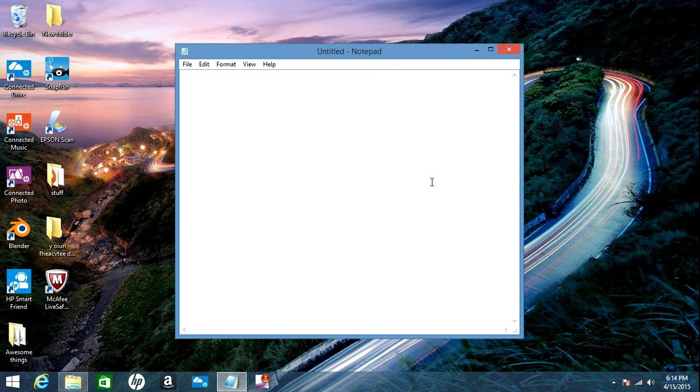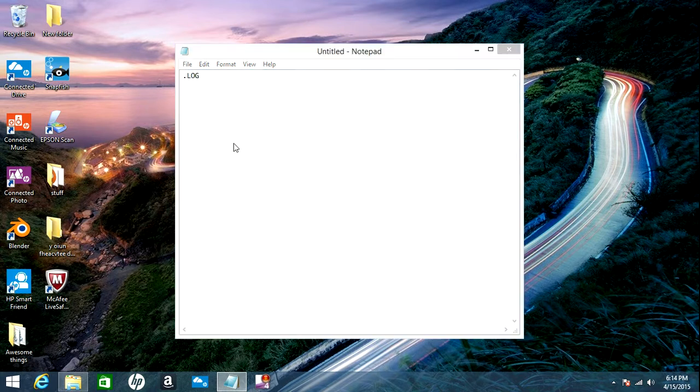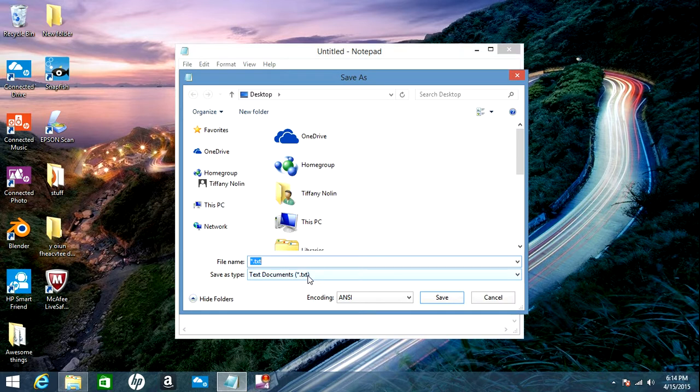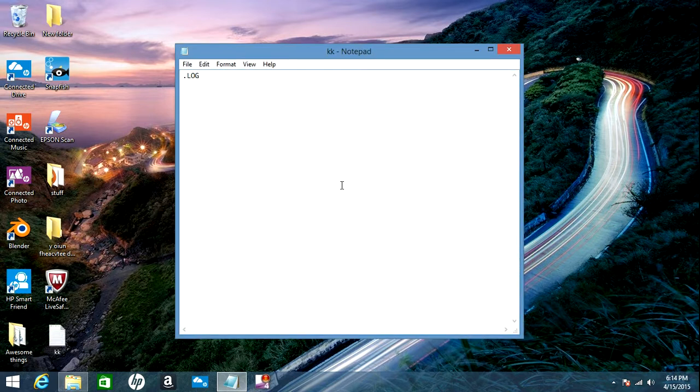This is super simple. Dot capital LOG, all caps. File, just do that. Save as. You can literally do whatever you want. I'm just going to do KK. I don't even know. Save. Okay, and this is going to be a diary. It's really awesome. So I'm just going to put hello.